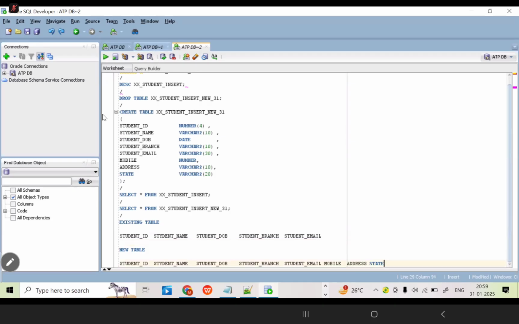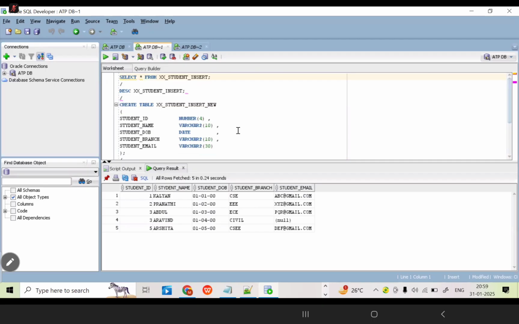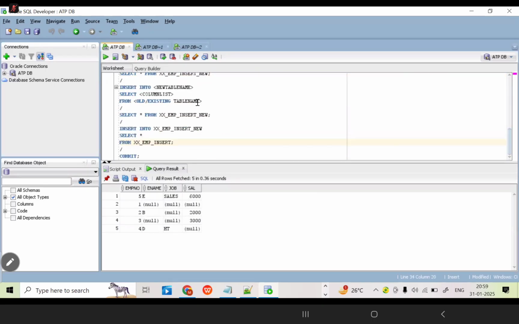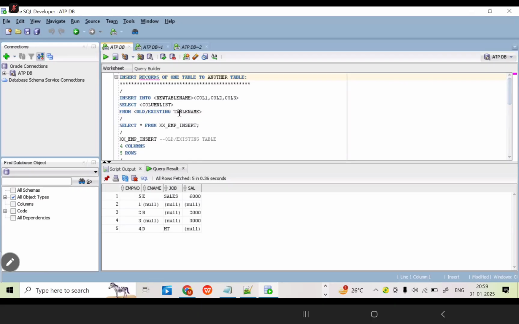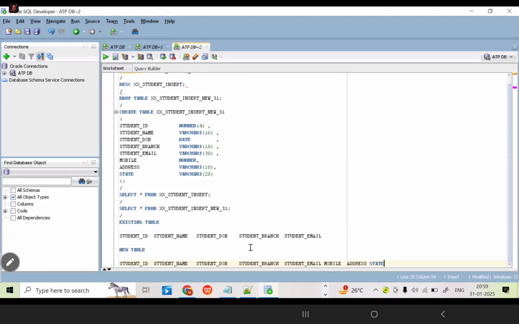For this scenario, the earlier syntax can work only if both structures are the same. If the structure is not the same, it will not work. Just you can remove this. First this is already done. Just one more syntax I'm going to tell you here, the second method, in the same way.